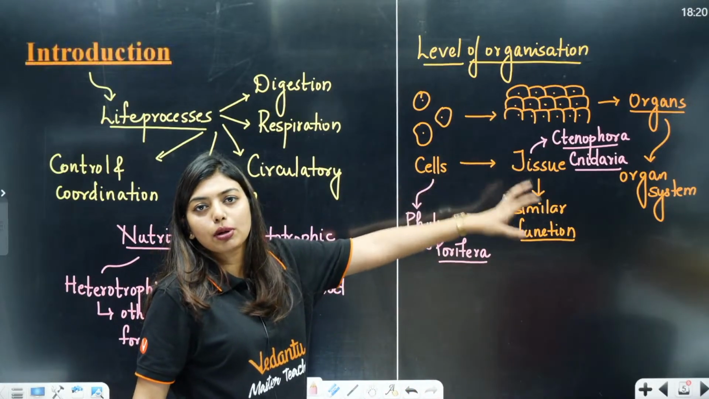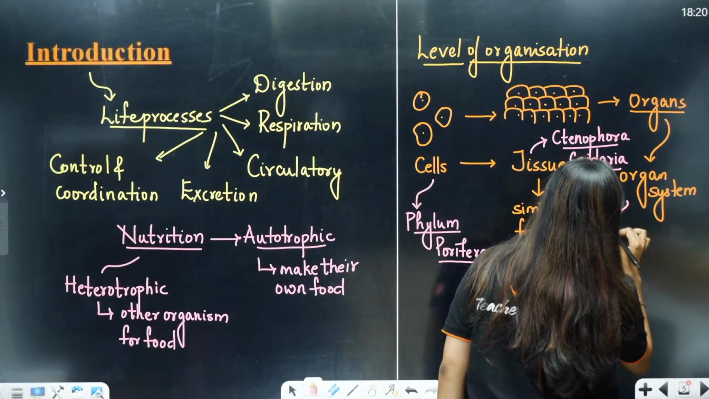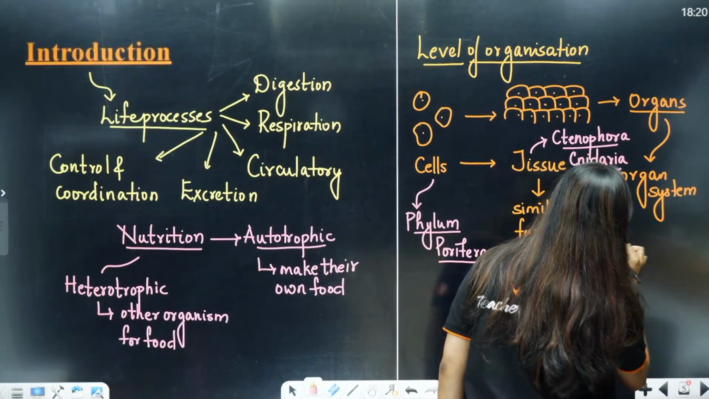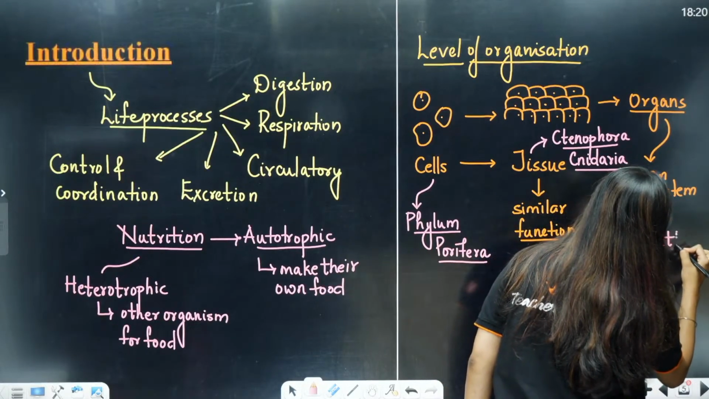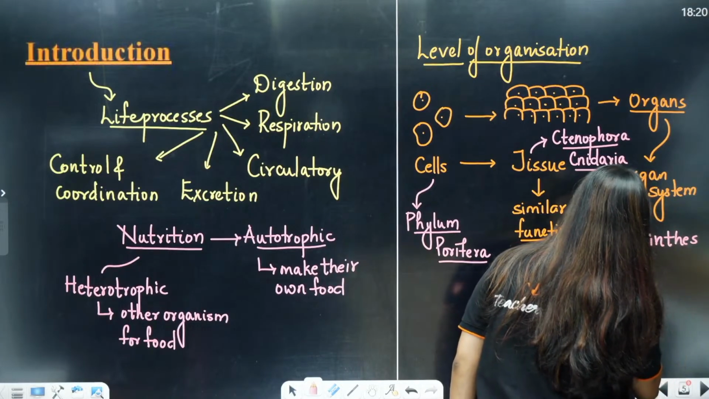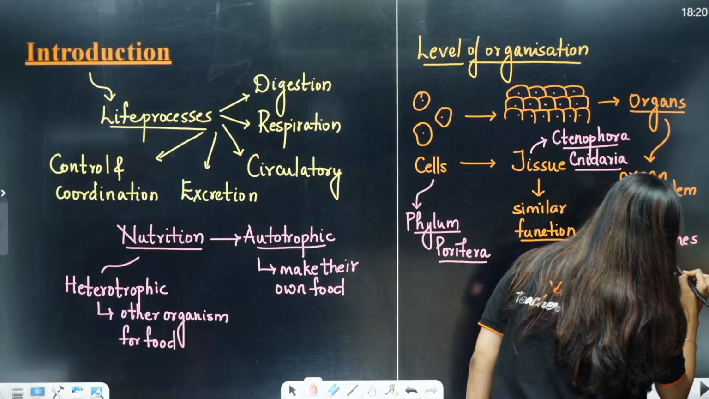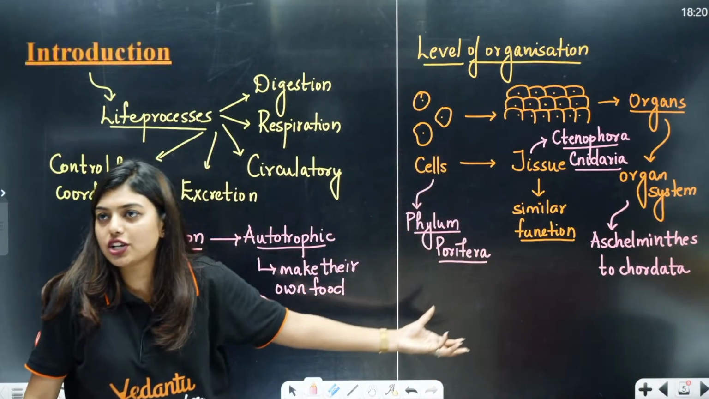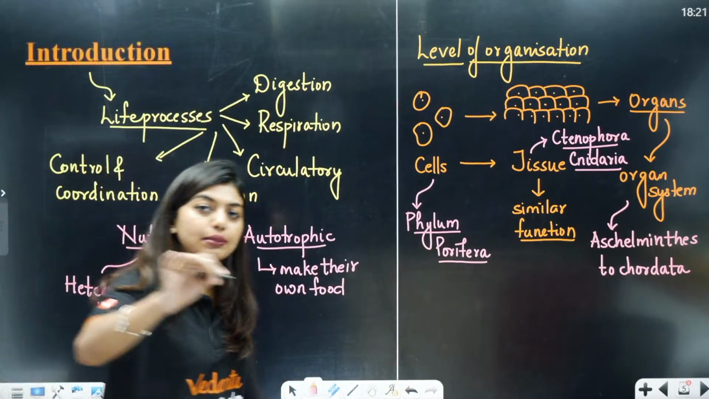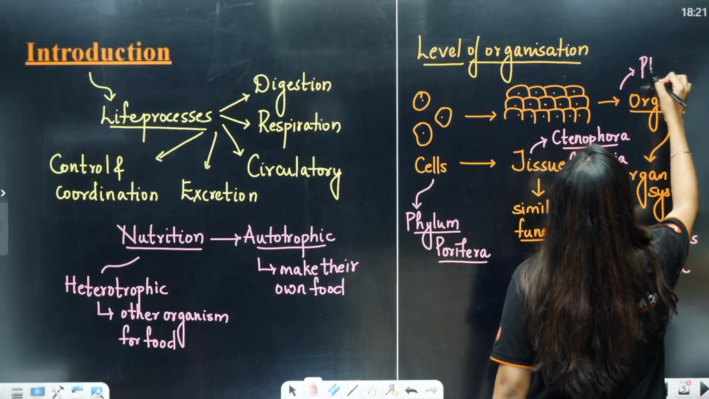Organ level, I can talk about Platyhelminthes. Organ system, I can talk from your Aschelminthes to chordates. Aschelminthes to Chordata. So, this also you understood right now. Is this clear to all of you? Animal kingdom also we just went through.